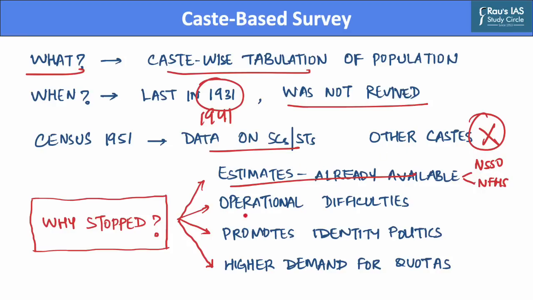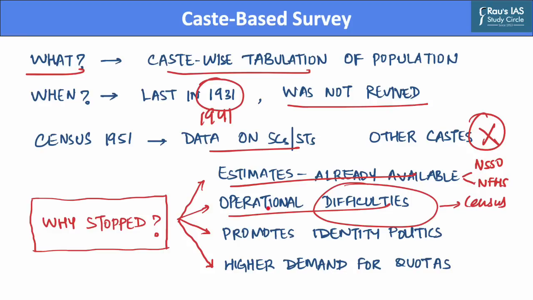Further, there are operational difficulties in the conduct of such surveys as well. A full caste-based census would include a jati-wise breakup which would pose extreme difficulties, as currently we do not have any official list of all castes in the country. And this would mean that extensive post-census classification work will cause further delay in publication of the census, and this will create difficulties for all other activities that are associated with the census exercise.